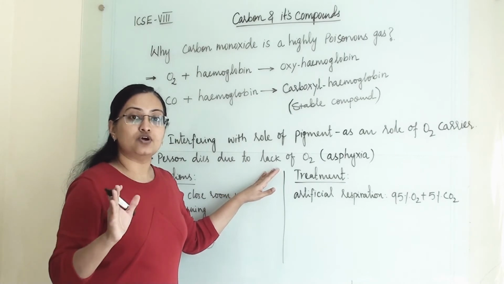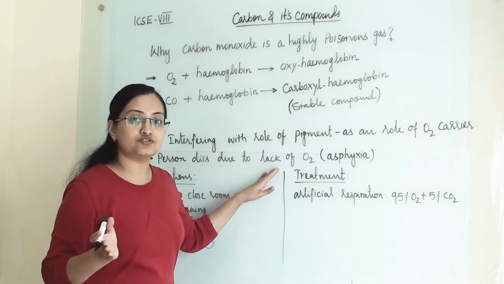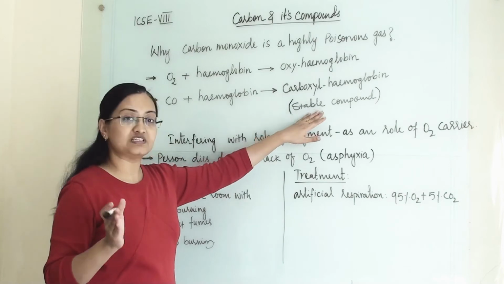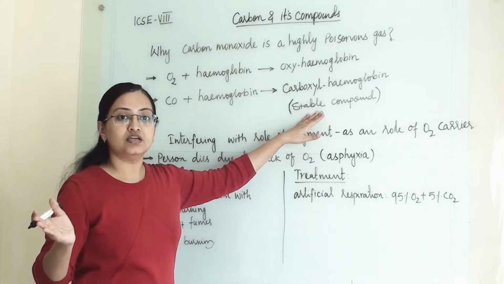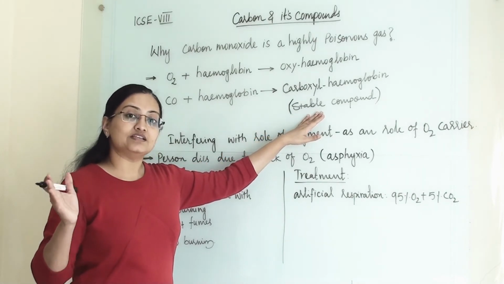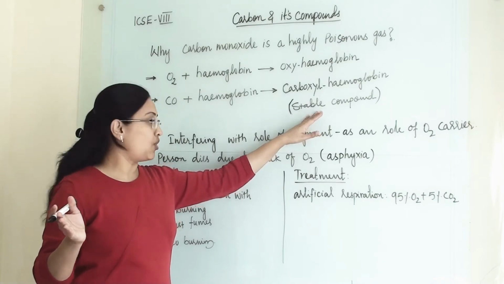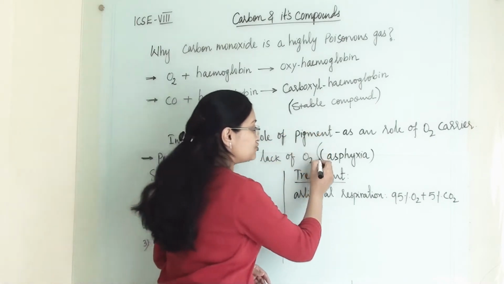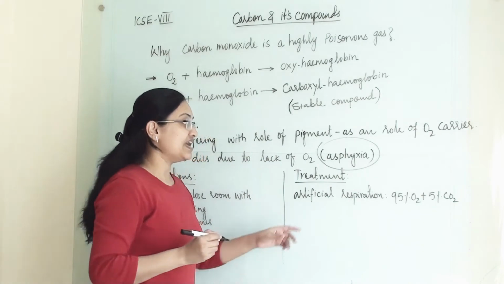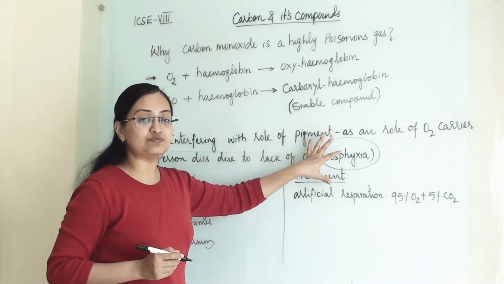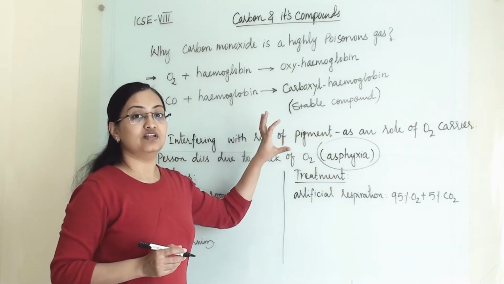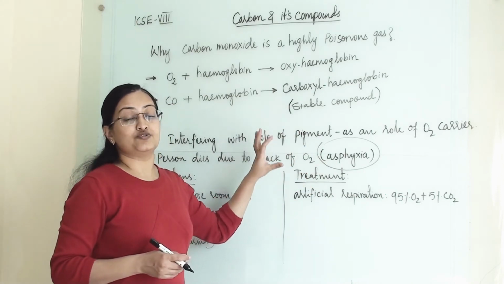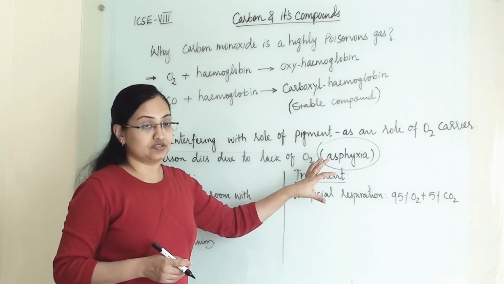Carbon monoxide is not generating any kind of poison in our body, but it is forming a stable compound. In turn, this creates a deficiency of oxygen in our body, and this situation is known as asphyxia, and because of this the person will die with suffocation, and it may result in unconsciousness.